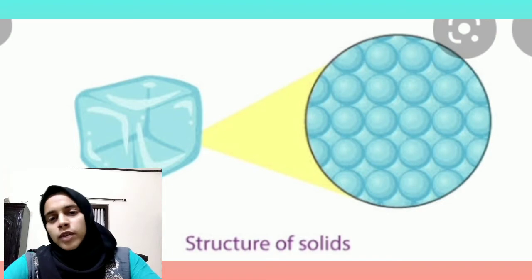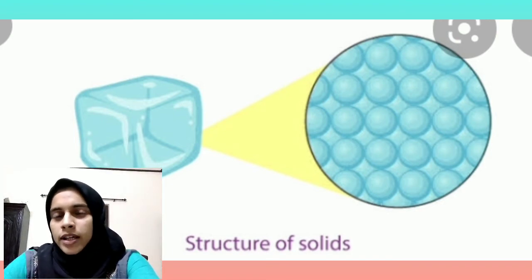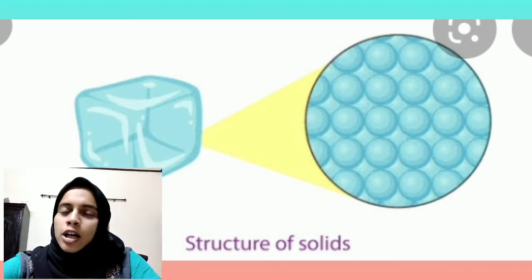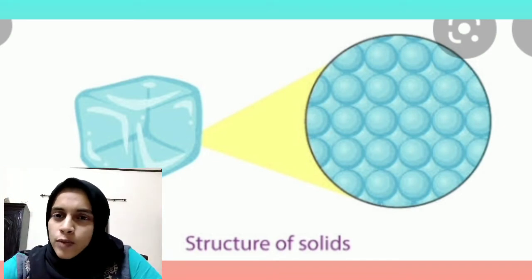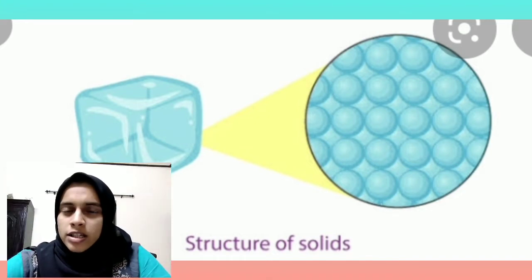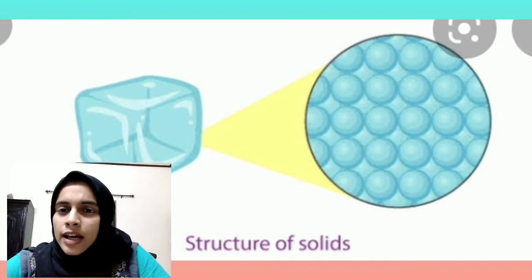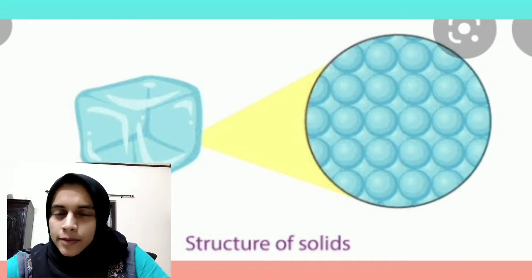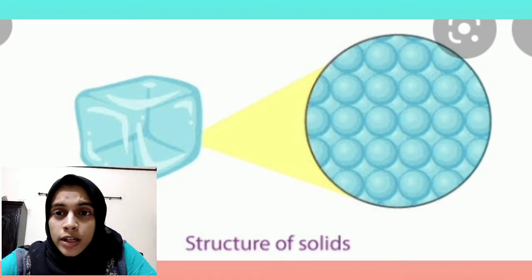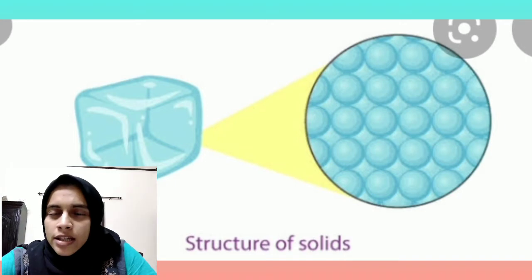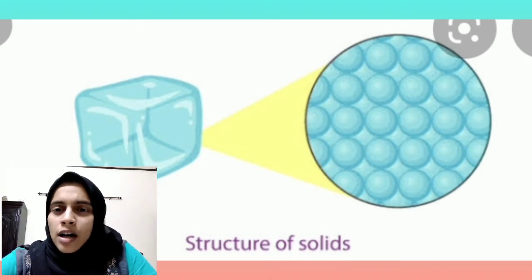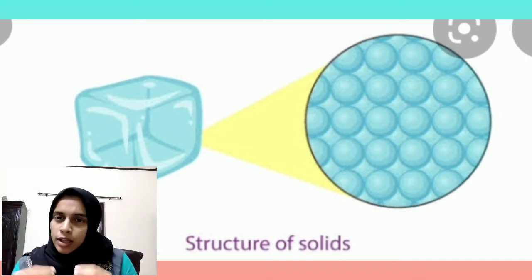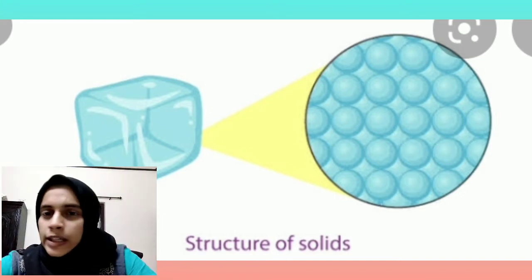In your textbook, you can see that in page number 3, there is a figure. In a square, there are small balls. Those small balls represent molecules in the solids. In the solid state, the molecules are arranged very tightly. You can see in the figure. Okay, so in the solid state, all the molecules are tightly packed. Therefore, they cannot move freely.